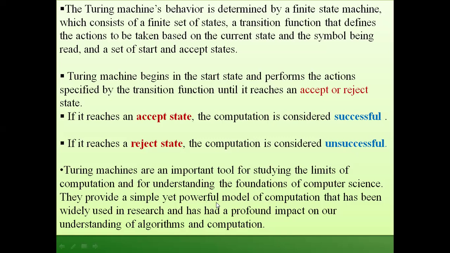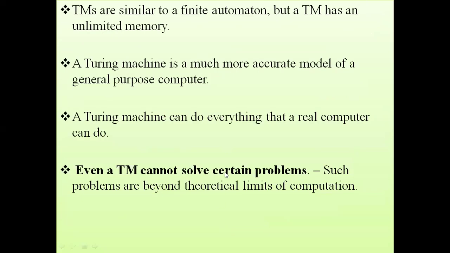They provide a simple yet powerful model of computation that has been widely used in research and has had a profound impact on our understanding of algorithms and computation. A Turing machine is similar to a finite automaton, but it has unlimited memory, an infinite number of symbols. A Turing machine is a much more accurate model of a general purpose computer. It can do everything that a real computer can do.